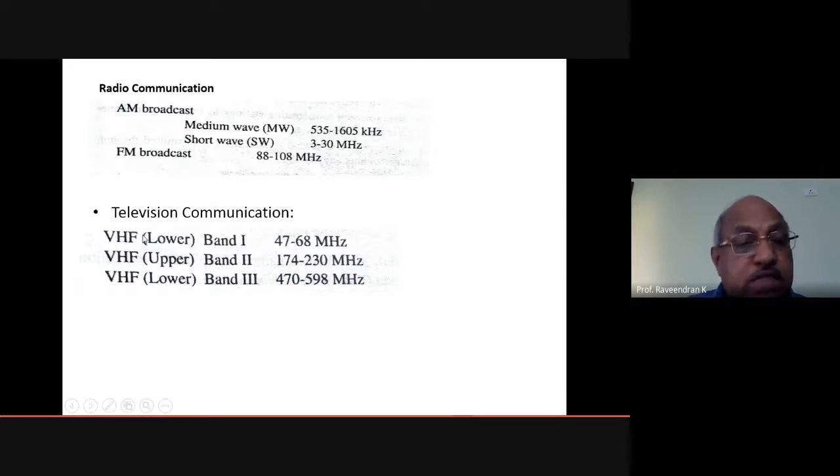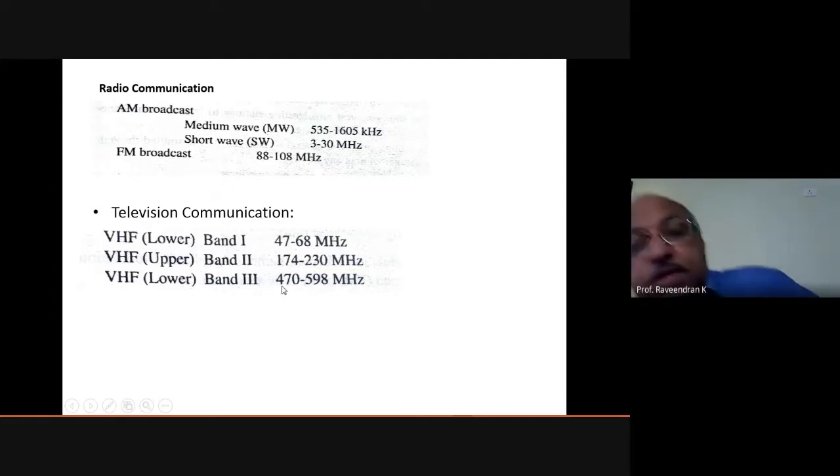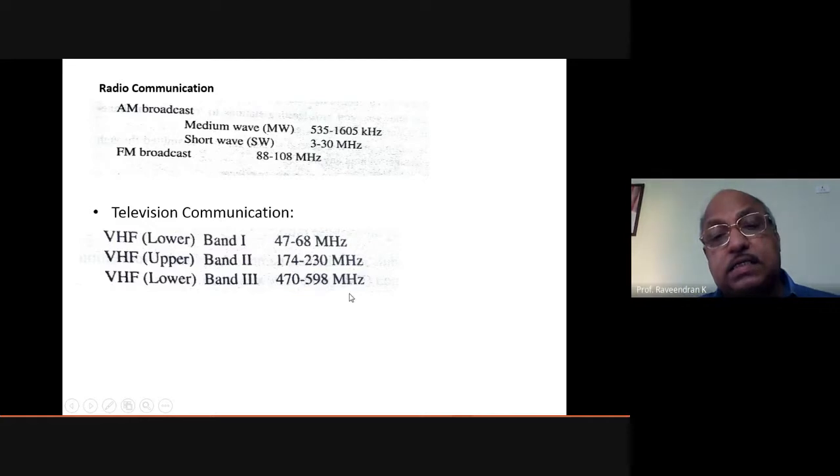The first band is the VHF lower band, that is band 1, operated within 47 megahertz to 68 megahertz. Then the VHF upper band is there. This VHF upper band is band 2, that is within 174 megahertz to 230 megahertz. And band 3 is a separate transmission frequency, that is 470 megahertz to 598 megahertz. So these are the frequency ranges through which television communication usually takes place.